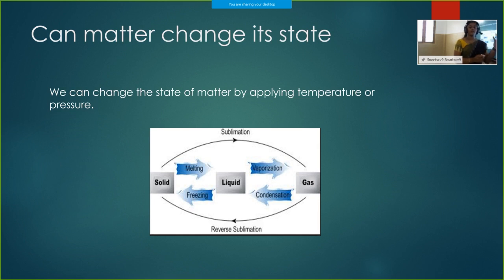The water vapor in the atmosphere will get condensed by coming in contact with that cold surface, and it will condense on the outer side of the glass. That's why we see all these water droplets outside our glass.